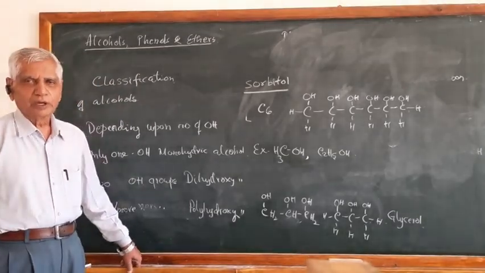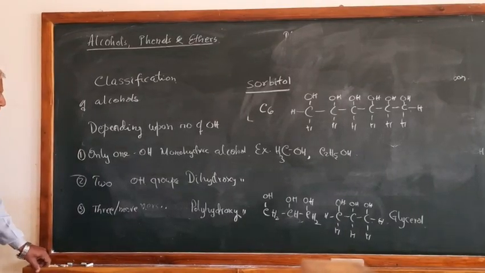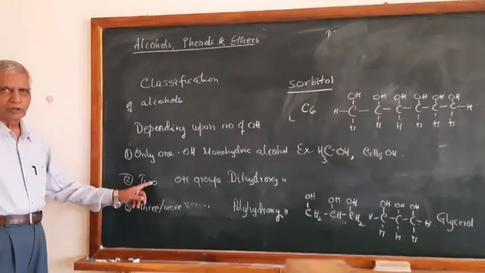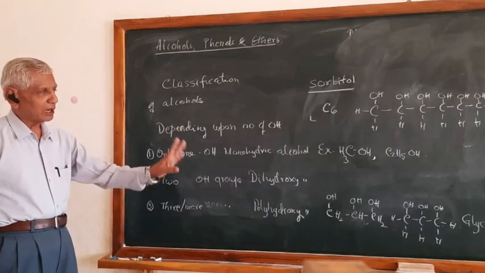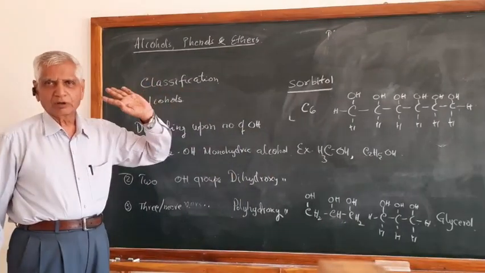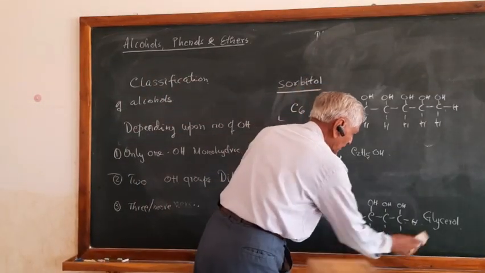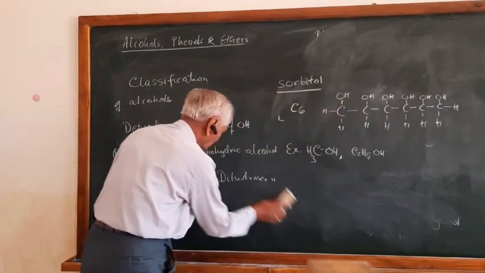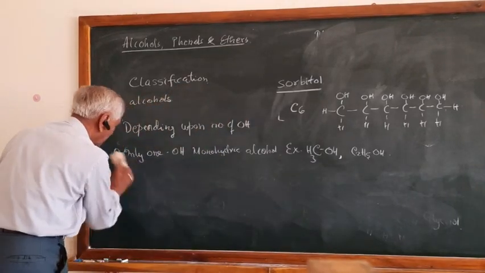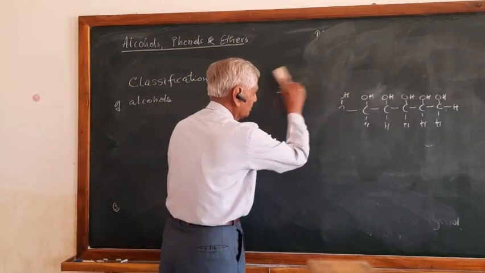So that is how the compounds are classified into mainly 3 types, as already told: monohydric alcohols, dihydric alcohols, polyhydric alcohols. In the polyhydric alcohols, I have given 2 examples: one is glycerol and another is sorbitol. Right? Any problem? There should not be any problem. Very simple thing it is. If you still have any problem, please feel free to ask.